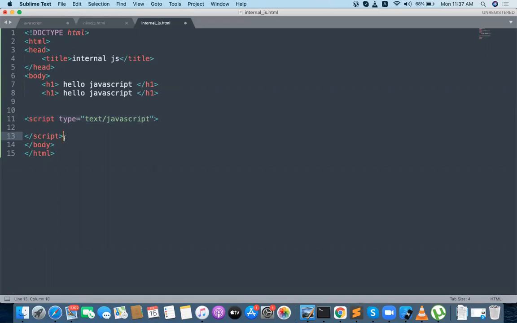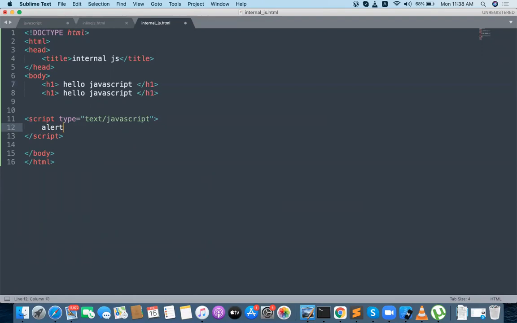Many people write JavaScript in the header section also, but what is the main difference between writing the script in the header section and in the body section? I will tell you. Better I am putting it at the end of the body, whenever the body is closing. I write the script with type attribute text/javascript.